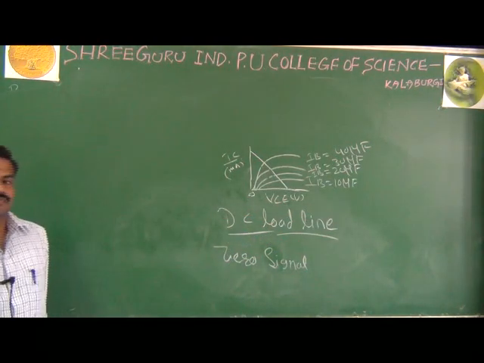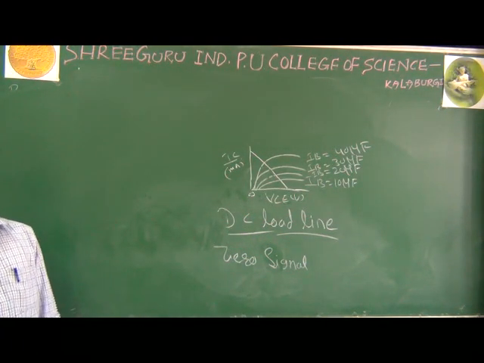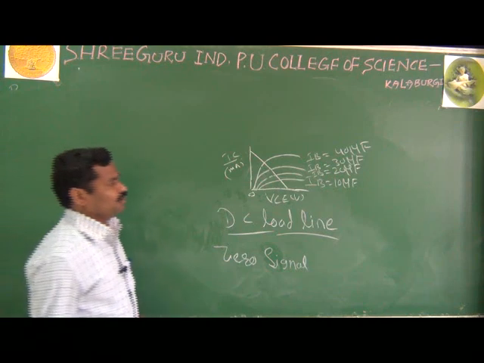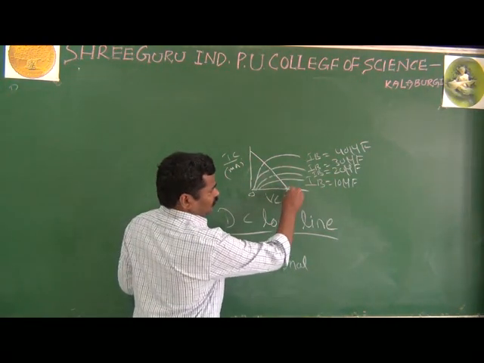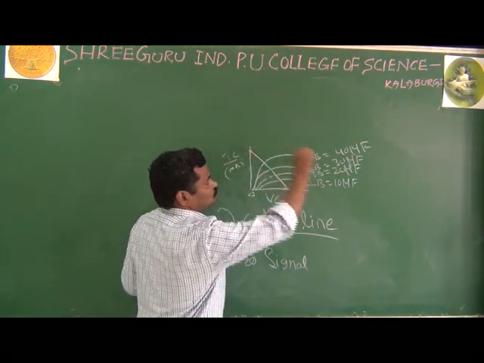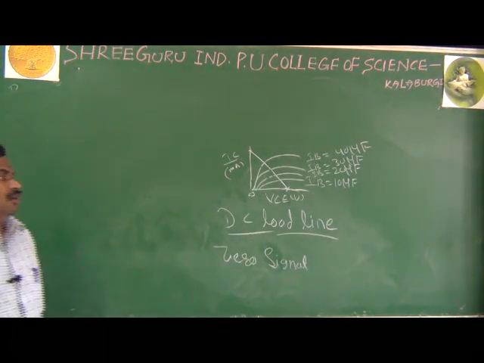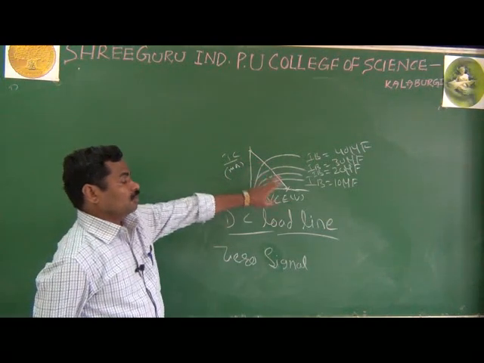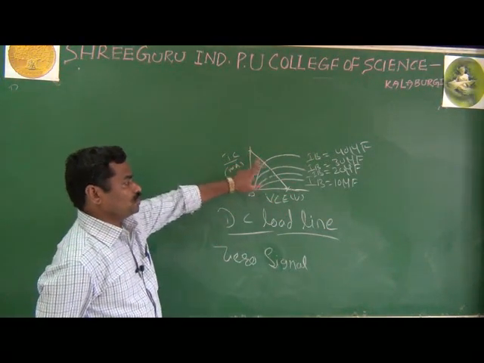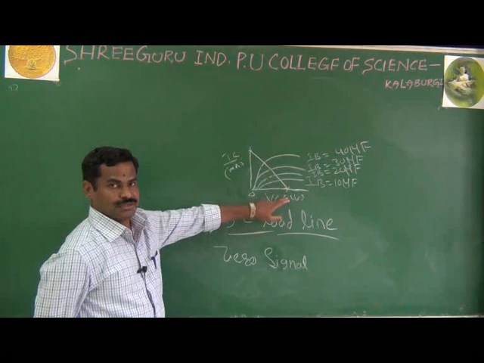Here is another way of defining the DC load line. We know this is the cutoff region and this is the saturation region. The DC load line is a line drawn between the saturation and cutoff regions.